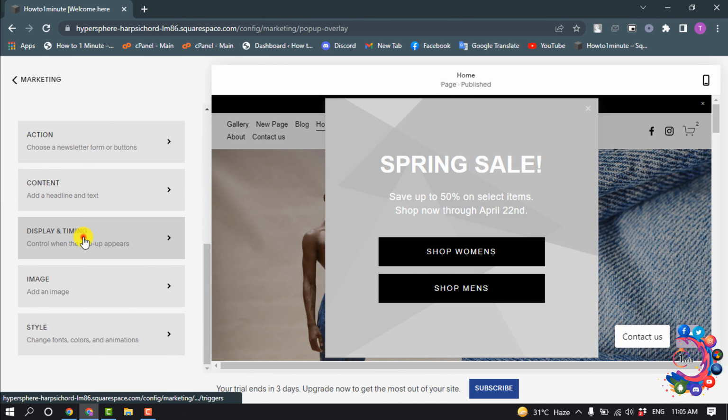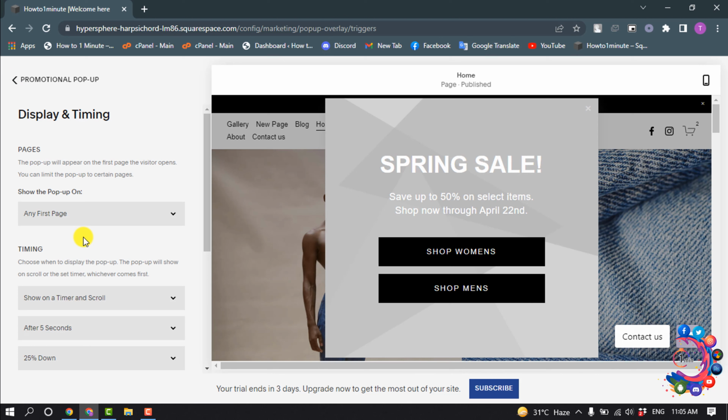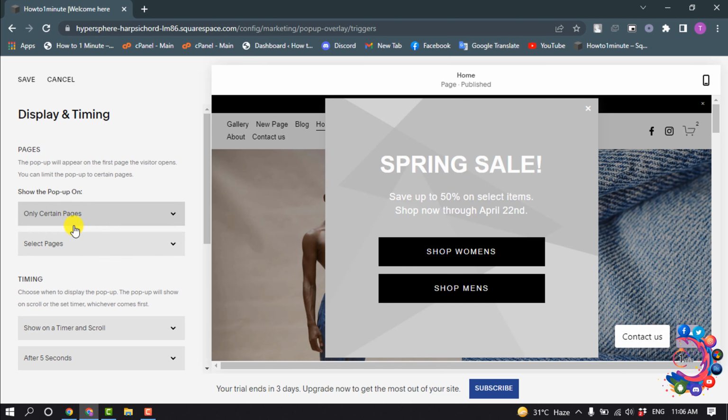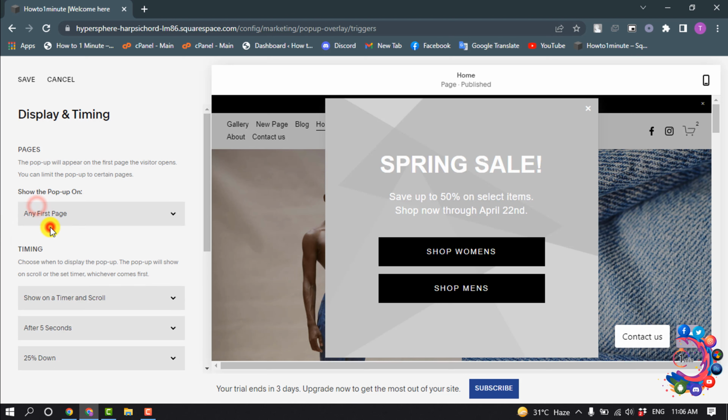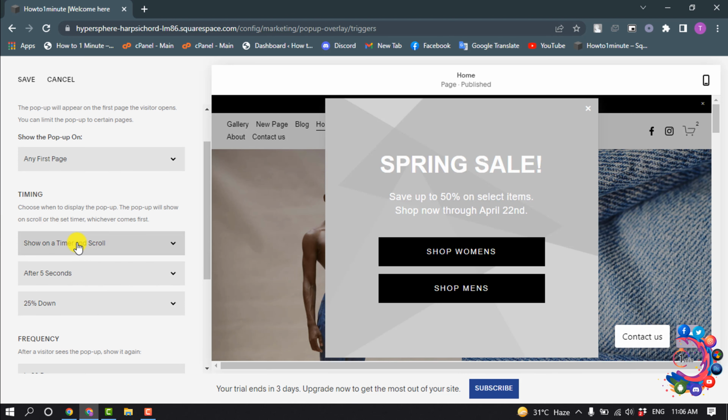And go to Display and Timing. Show the pop-up on: you can select any first page, or you can select certain pages, and if you select this option, then you have to select the actual pages where you want to show the pop-up, and set the timing. Choose how to display the pop-up. The pop-up will show on scroll or the set timer, whichever comes first.